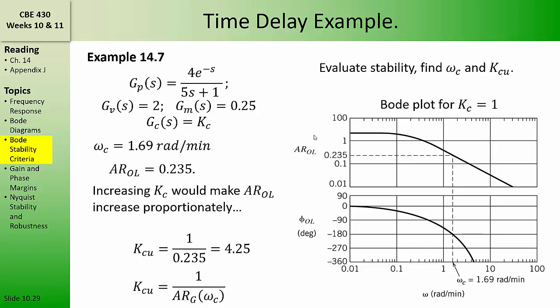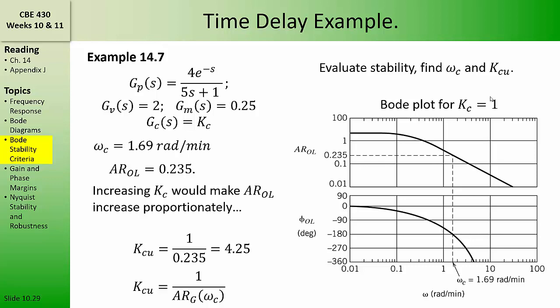So, since we plotted the Bode diagram with the controller gain set equal to 1, we can find the ultimate gain by taking 1 over the amplitude ratio at the critical frequency, or 1 over 0.235. In this case, we get 4.25. In general, then, the ultimate gain can be found for any open loop transfer function by preparing the Bode diagram with the controller gain set equal to 1, finding the amplitude ratio at the critical frequency, and then Kcu is equal to 1 over the amplitude ratio at the critical frequency.